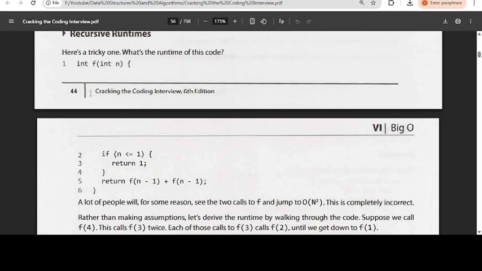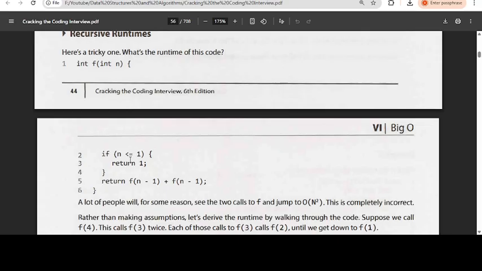If you want to know the questions on data structures, there is a textbook called Cracking the Coding Interview. That is a very famous textbook. Once you go through the textbook, there is a link available in the websites. Now we will see this question, which is a very important question.